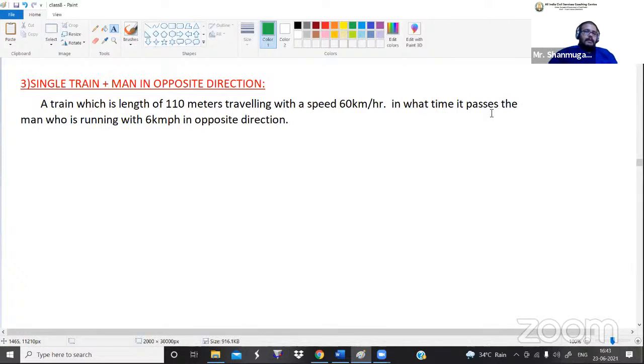In the first concept, we saw single train plus standing man. The second concept was single train plus platform. The third concept is the same single train plus a man in the opposite direction.